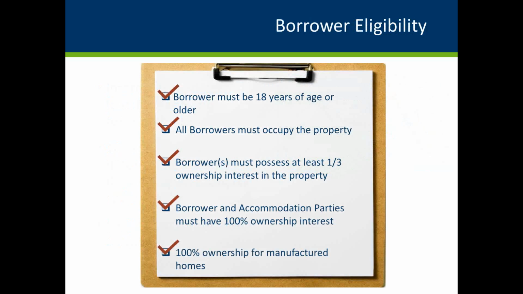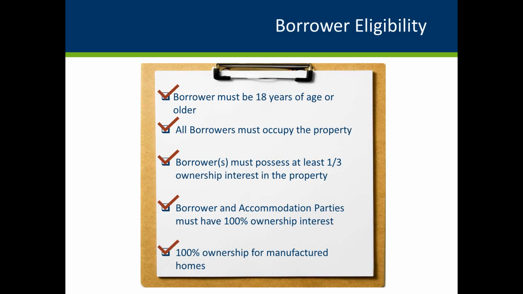A borrower must be 18 years of age or older to be eligible for a rehabilitation loan. Co-signers are not allowed, and all borrowers must own and occupy the property as their primary residence. Borrowers must individually or in the aggregate possess at least 1/3 ownership interest in the residence.